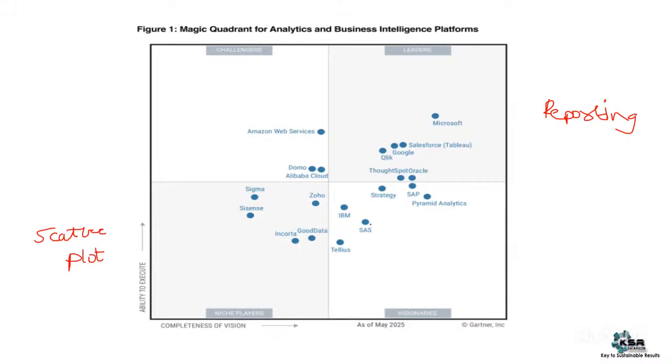We have a chart called a scatter plot. Once we start with Power BI, I'll explain how the scatter plot looks. This is how it looks. So this is reporting market presence. And if you see Power BI, there is no mention of Power BI. It's a product of Microsoft.